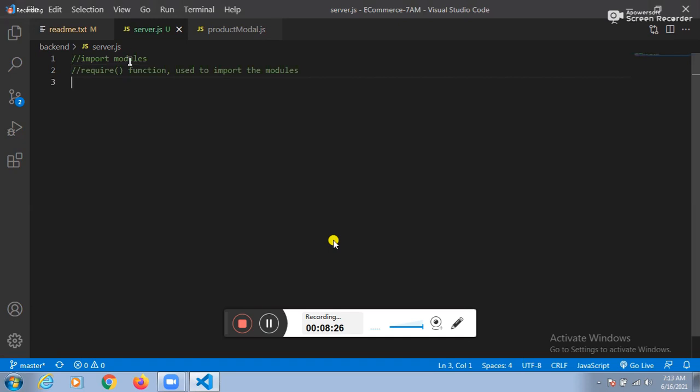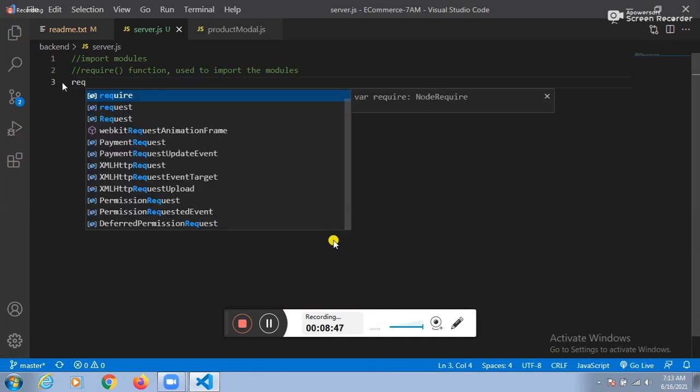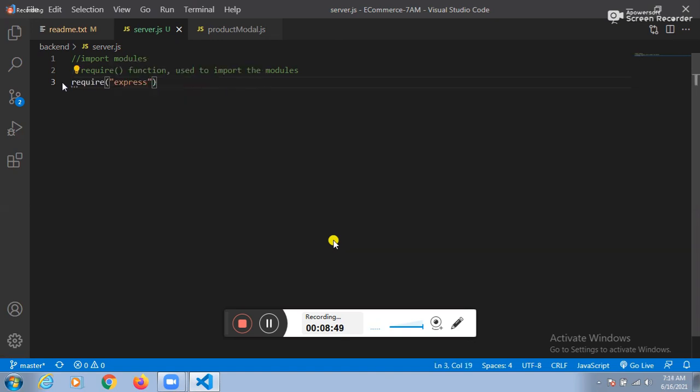And see this one: require of express. If the express module is imported successfully, automatically we are getting one object. Explain once again how to import the express module. Require of express. Which object do we get? The express object. Fine. Next one.